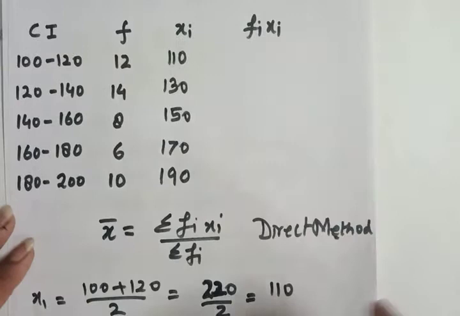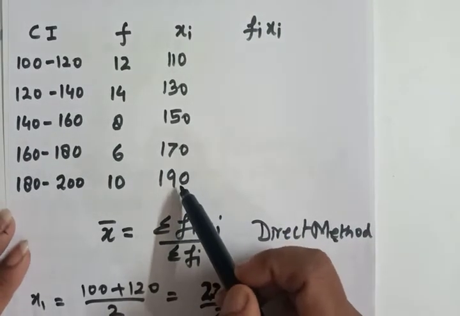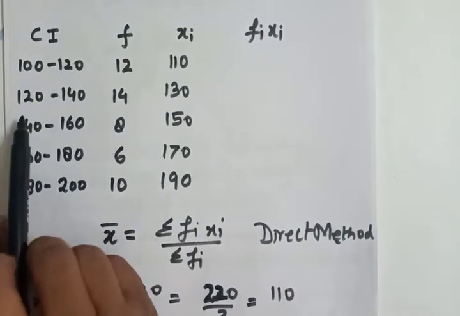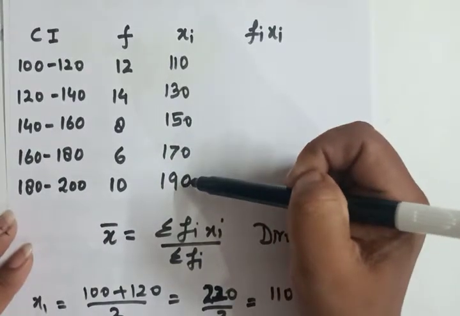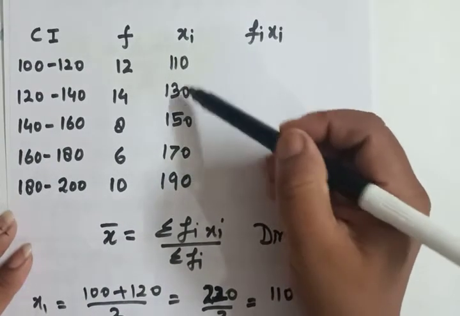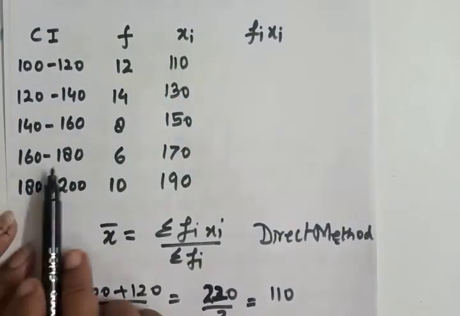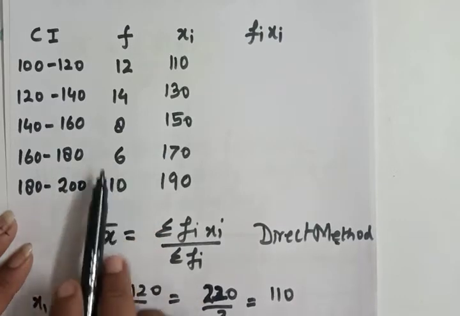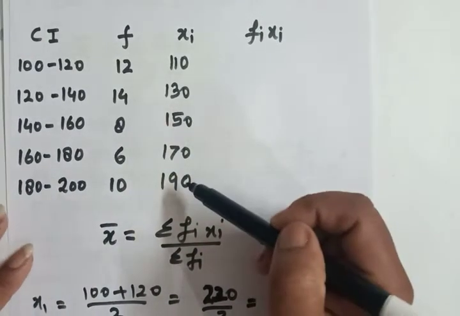Now you have seen that I have directly written 170 and 190. Can you see the difference between 100 to 120, that is 20, 120 to 140, that is 20. So the difference between all the class marks will be 20 also. But you have to recheck by adding the upper limit plus lower limit and dividing by 2, so that there is no error in your calculation.